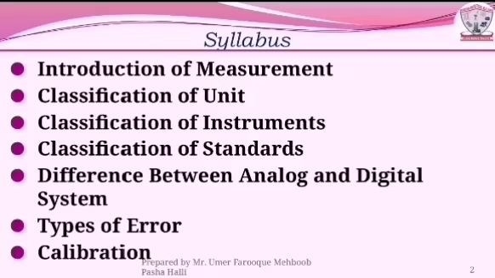Before we start this session, we introduce the points we are discussing today. First is the introduction of measurement, with the definition. After that, classification of units, classification of instruments, and classification of standards. After that, the difference between the analog system and digital system. The next point is types of error, and the last one is calibration. These are all the points we are discussing today.